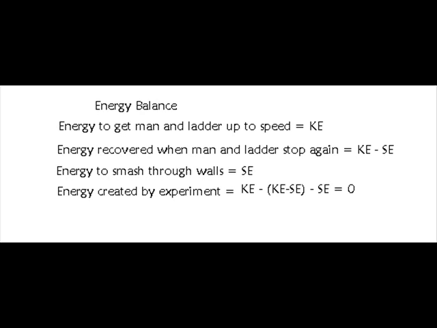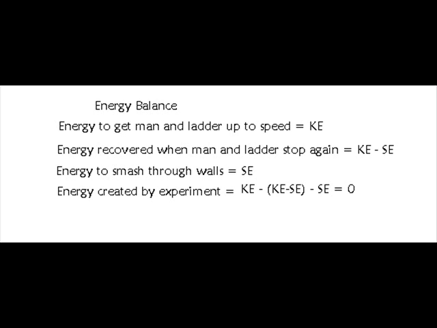So now we can do the actual energy balance for the length contraction paradox experiment. The energy to get the man and the ladder up to speed is still KE, but the energy recovered when they stop again is not KE, because it's only the man and the back half of the ladder who have stopped on their own.